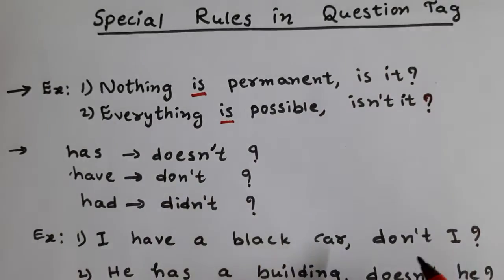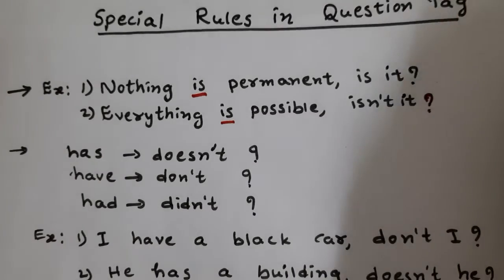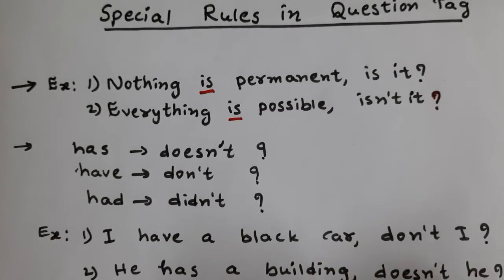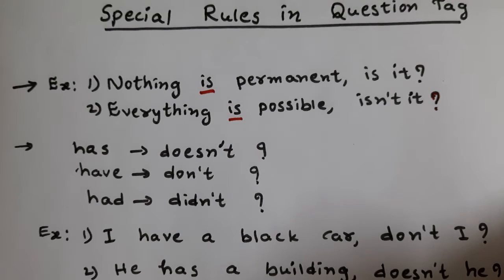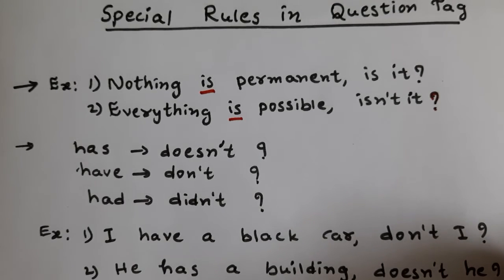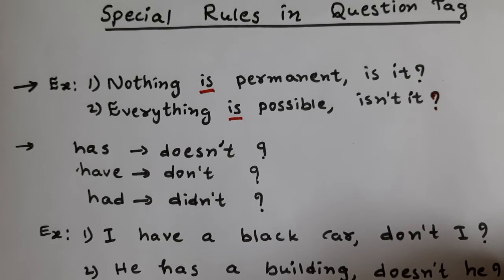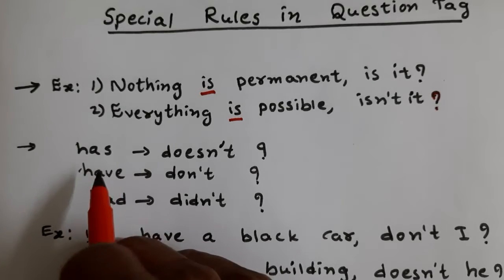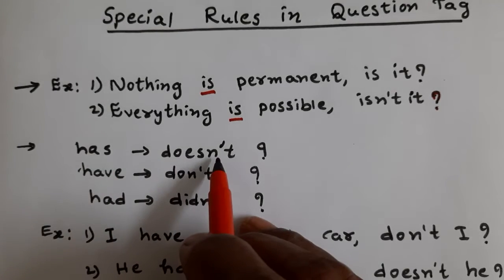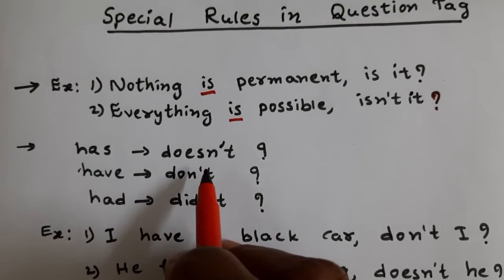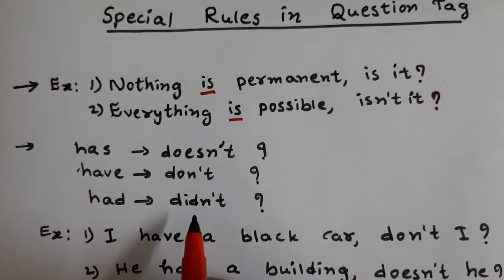Next, one more rule. If the statement has only have, has, or had without a participle, meaning V3, then we use don't, doesn't, didn't. You can observe here: whenever has is there, doesn't. Whenever have is there, don't. Whenever had is there, didn't.